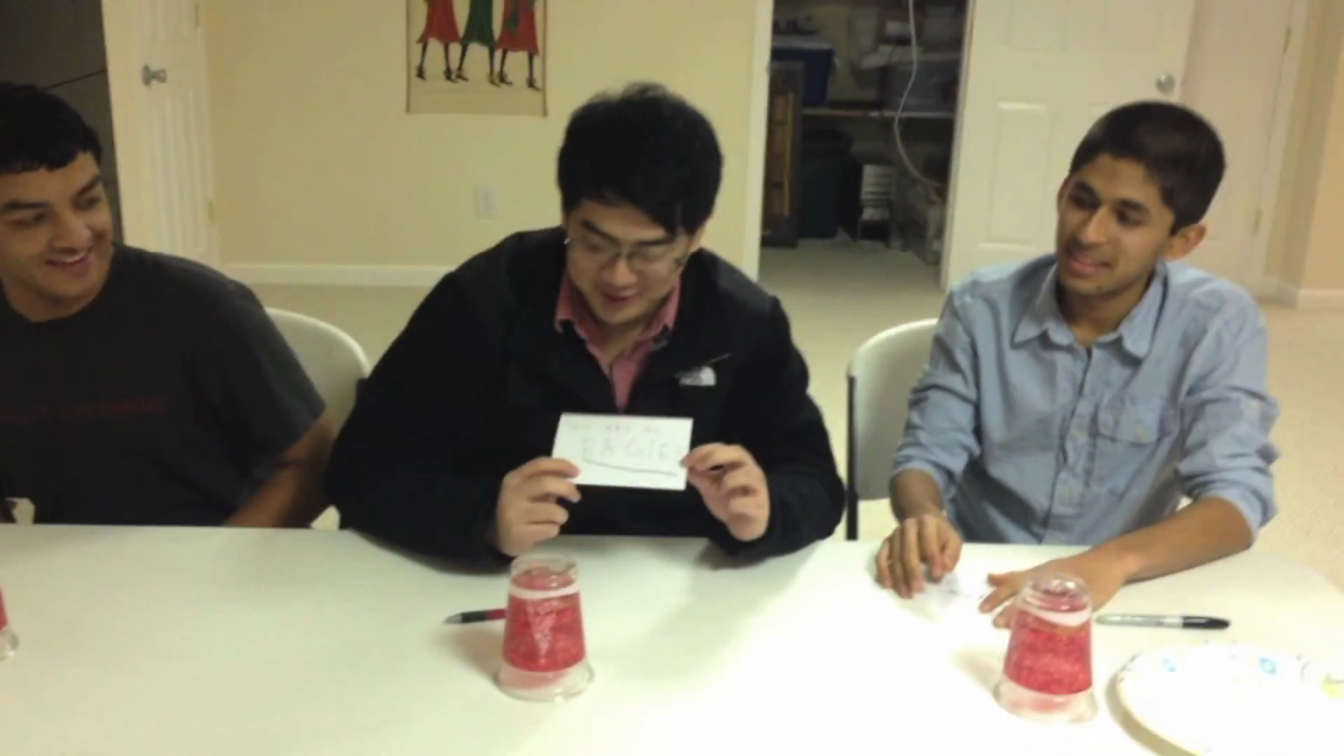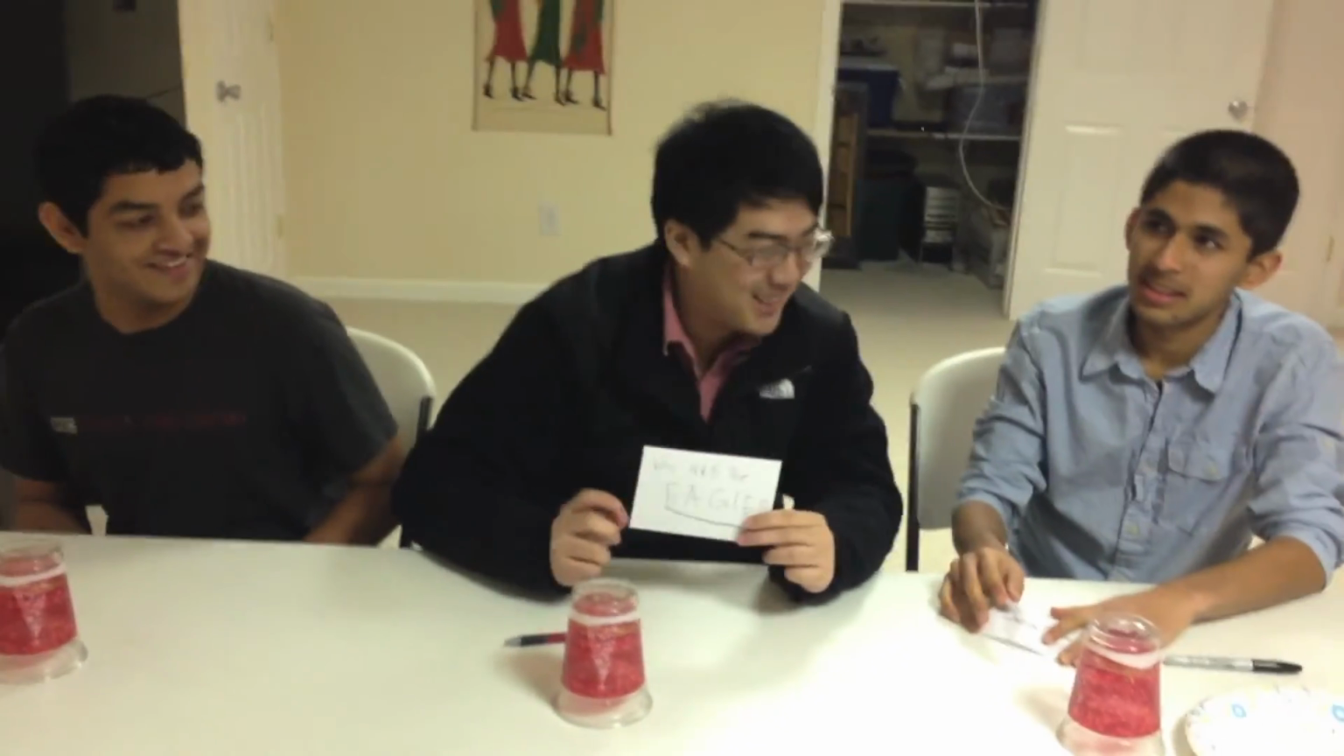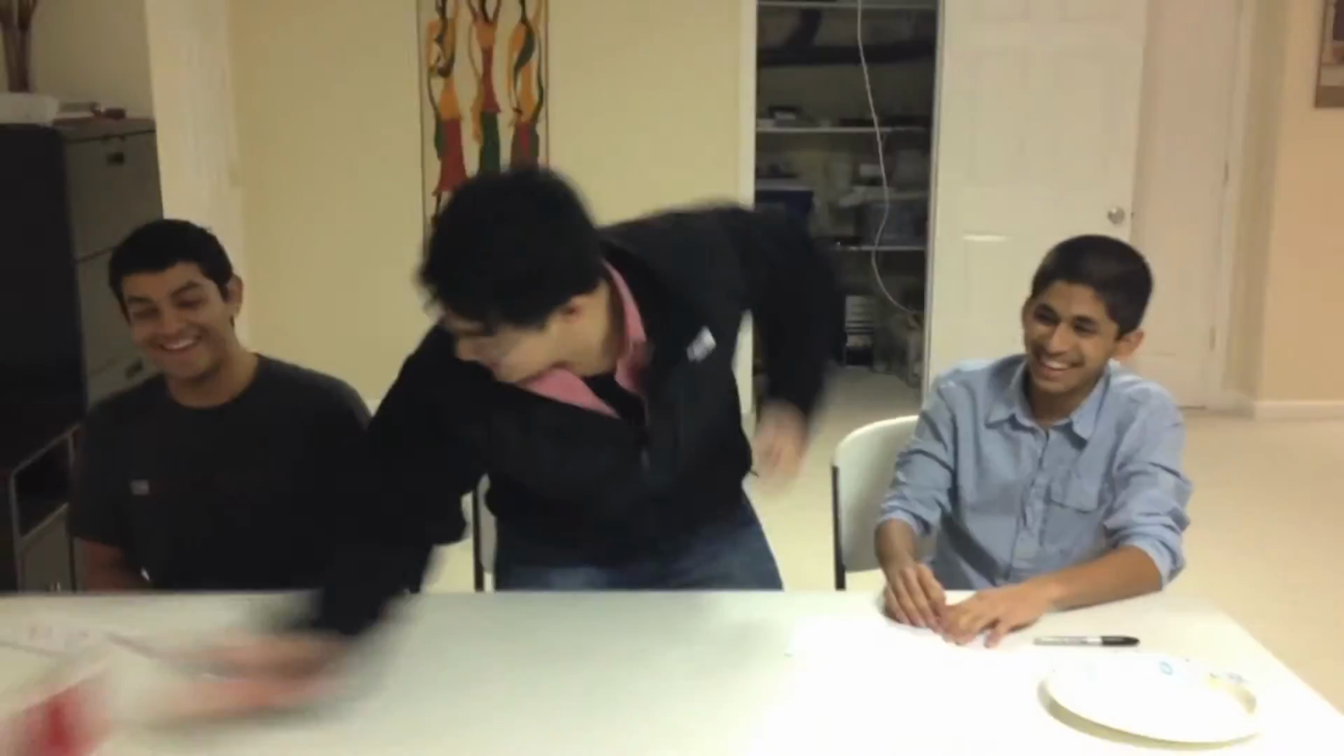And our last contestant, Samuel. Said Florida Eagles. That is correct. And how much did you wager? 1. So you win with 1,001 points. Congratulations, Samuel Kim. You have won this episode.